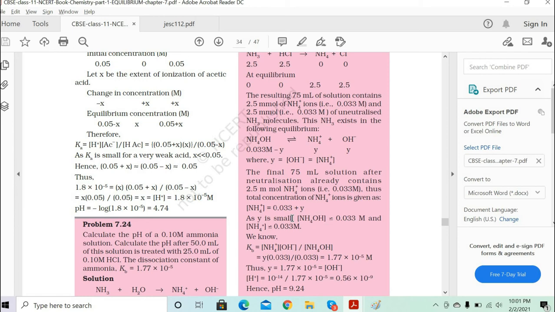So you get 0.033 molar solution. Once you get the 0.033 molar solution, after that you just have to dissociate the ammonium hydroxide into ammonium ions and OH minus ions.